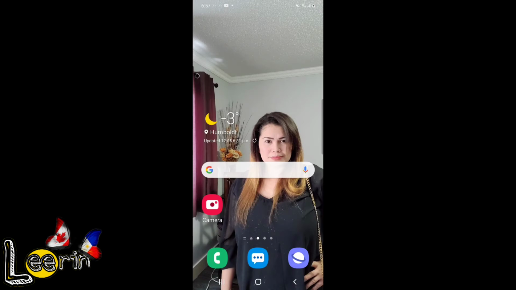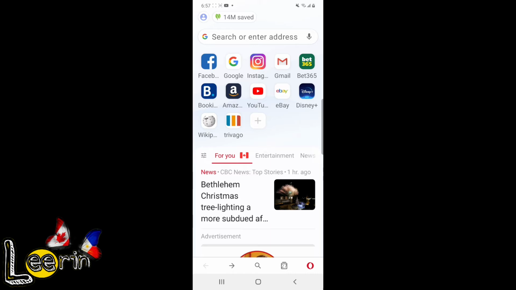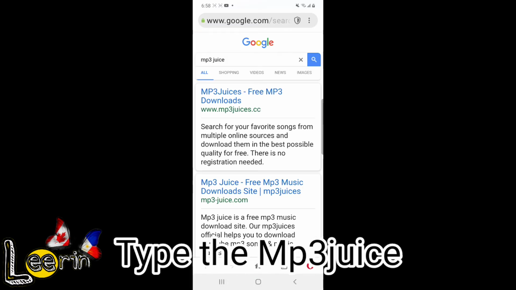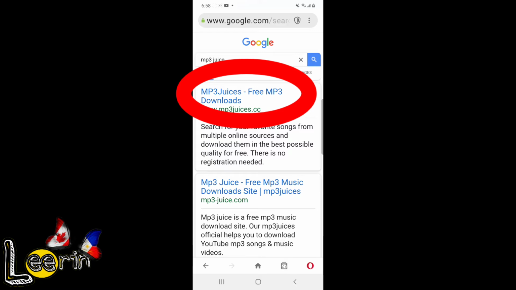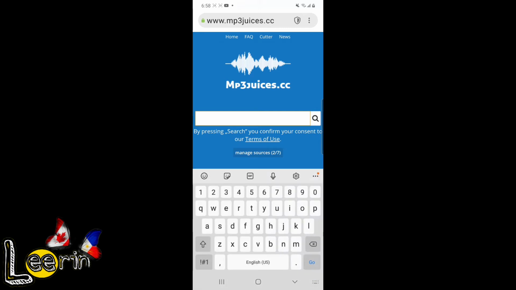Then after that, we will open the Opera Mini browser. Then click the Google and search or type the MP3 Juice. Then after that, click the MP3 Juice free MP3 download. So nag-appear na ang MP3 Juice downloader. Then we'll paste the link that we copied from YouTube. The sound effect wah wah wah wah wah.